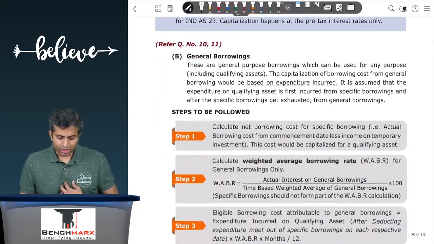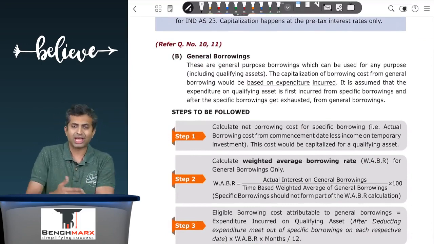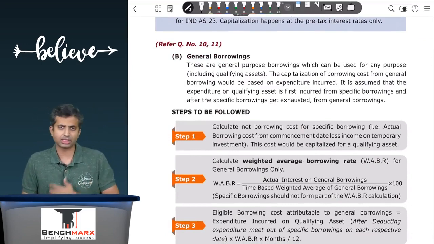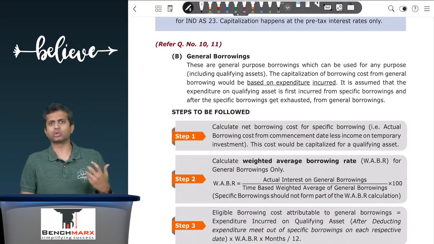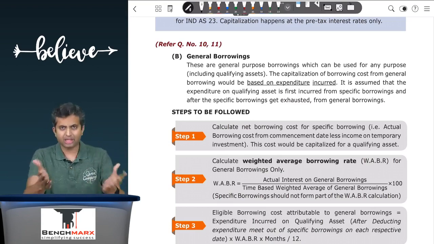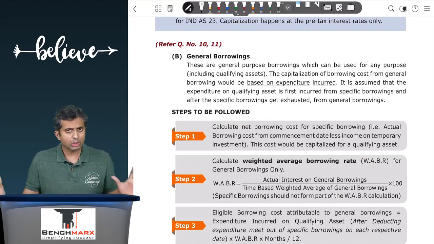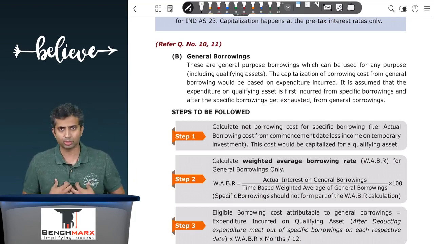Next, when we are going to the general borrowings, the accounting for general borrowings is something which I would rate as one of the most important parts of this standard and one of the most important topics that you should intensely try to revise. A lot of questions in the study materials, RTPs, etc., and our materials that you would have done. So you can try to focus on this part. This is the core of the standard, in my opinion.